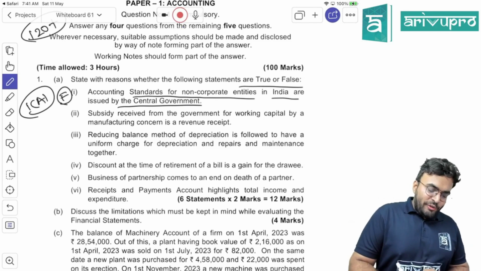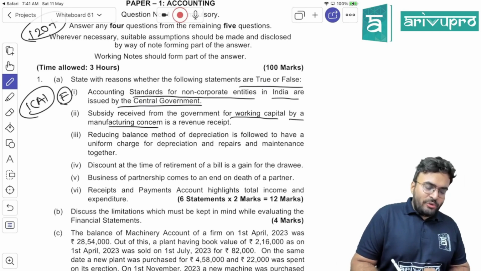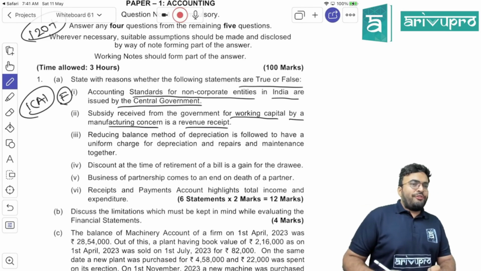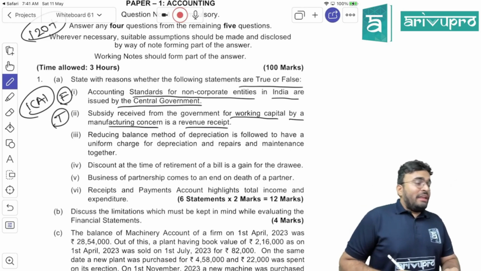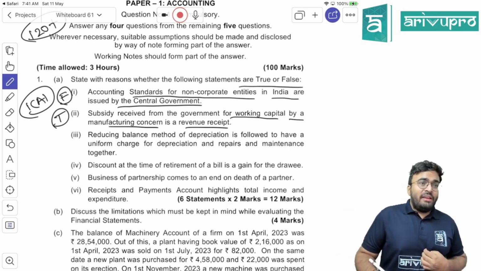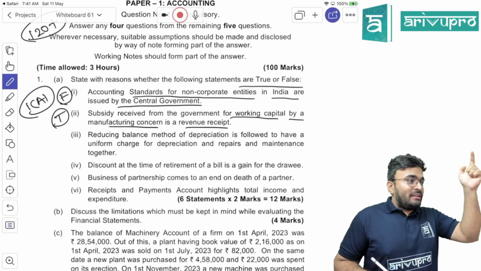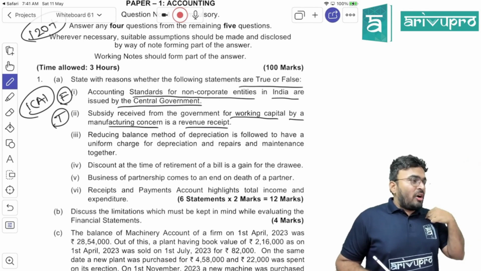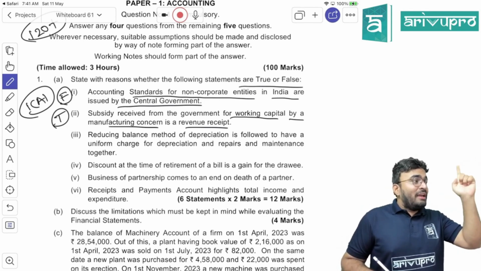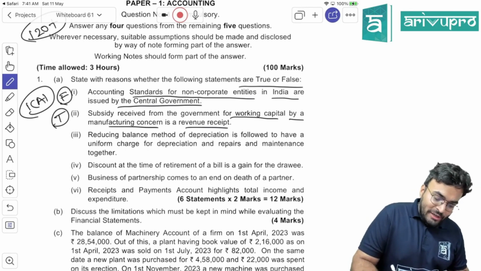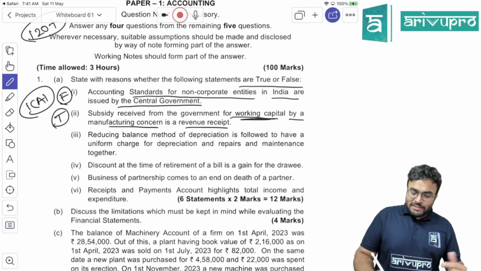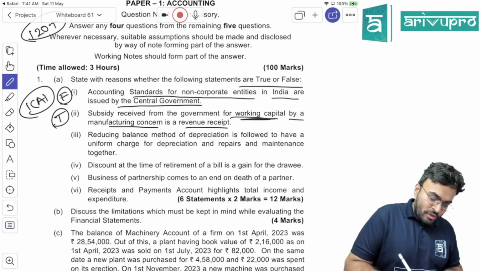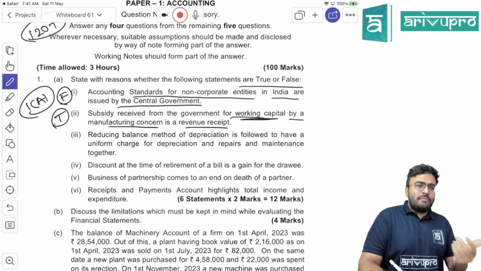Now, subsidy received from government for working capital by a manufacturing concern is a revenue receipt. True or false? True. Why? If at all they would give a subsidy to construct building, then it would have been capital receipt. They gave it for what? Working capital. Working capital means day-to-day expense. I got it for day-to-day expense, that will be true. Now, all this directly from material only.